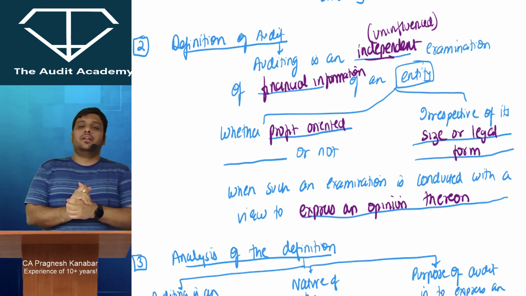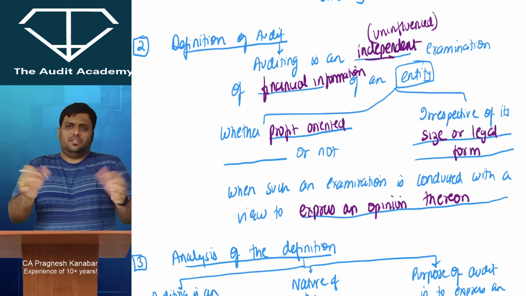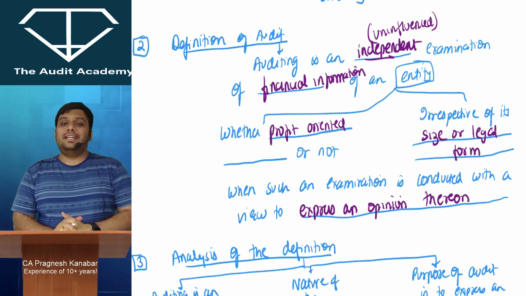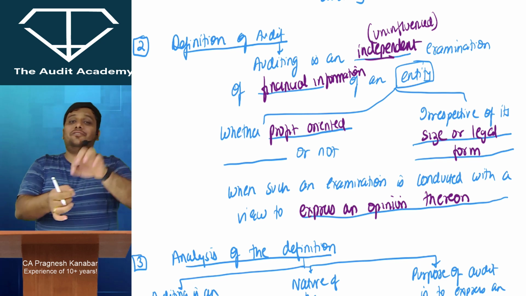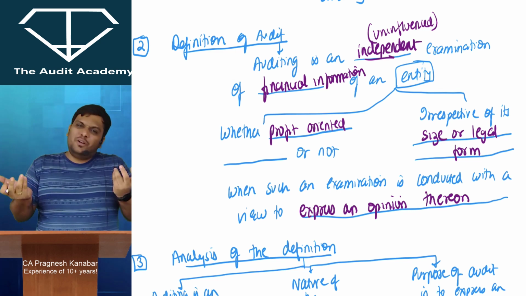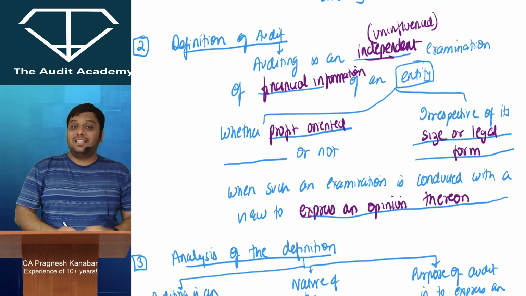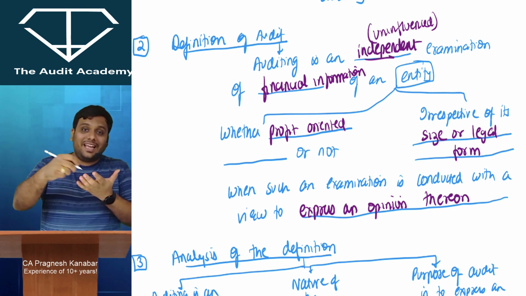Everyone over here. Auditing, Rancho meaning examination of financials and expressing an opinion. Chatur: auditing is an independent examination of financial information of an entity, whether profit oriented or not, irrespective of its size or legal form, when such an examination is conducted with a view to express an opinion thereon.